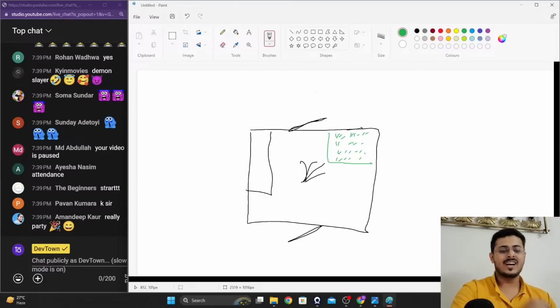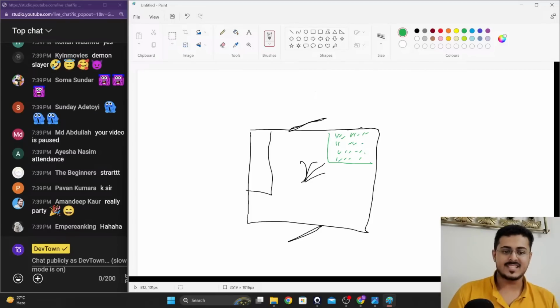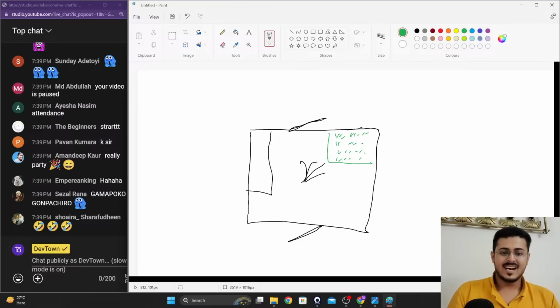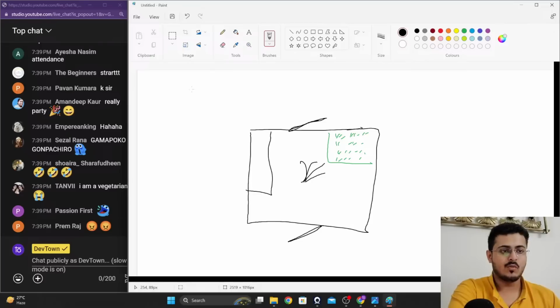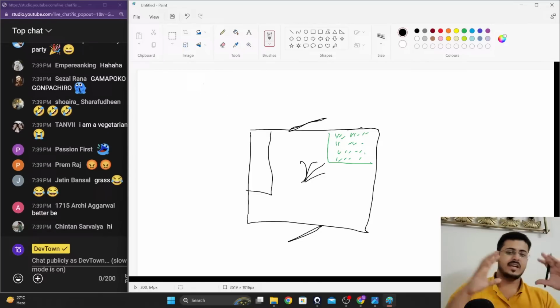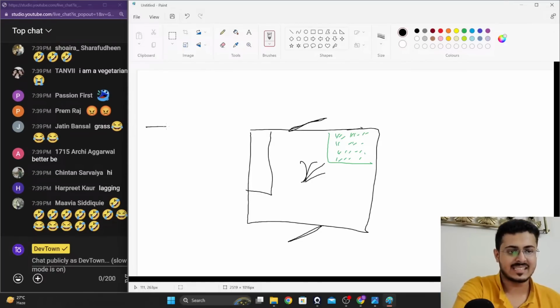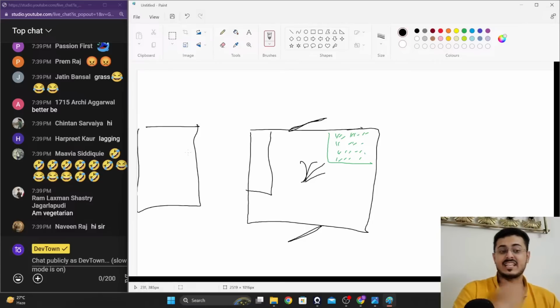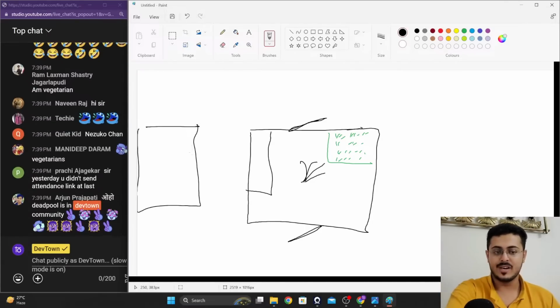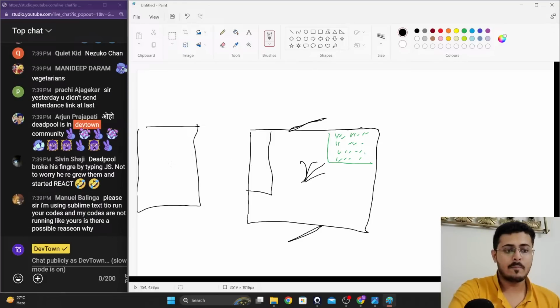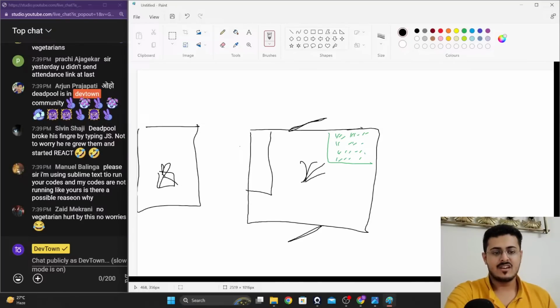So right over here, guys, he has organized an amazing party for us. He has organized various different events just to show his support towards the community. But there is a problem with this. Deadpool has said that if you want to enter the party, he sent us a card, guys. He sent us an invitation card saying that you are a part of DevTown, please welcome to our party. And for being a part of this party, we have to bring a gift for Deadpool.